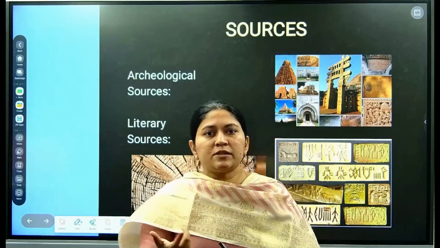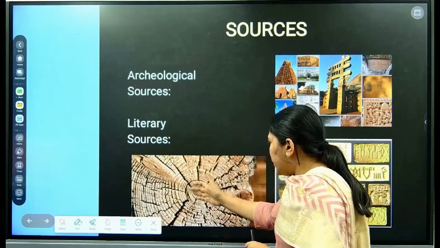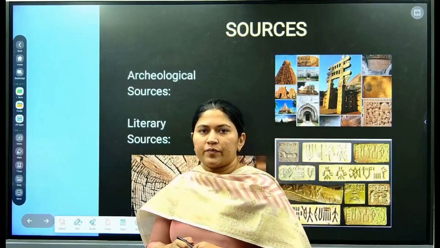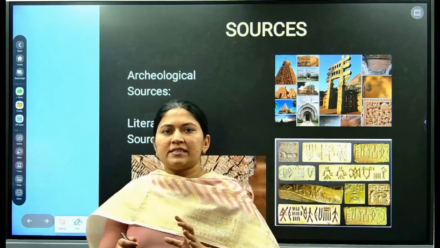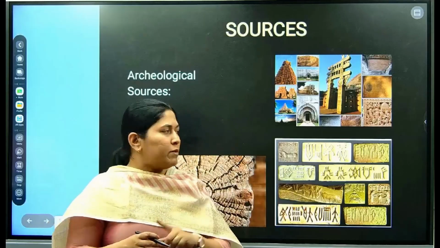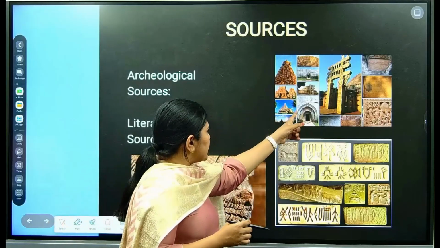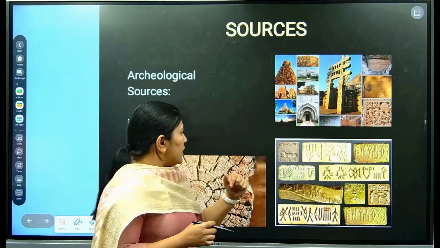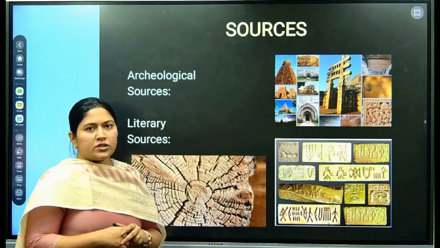Now, it has been possible only due to some of the natural evidences which we have today. On this basis, we divided our evidence into two forms. First is the archaeological form, that is the pillars, inscriptions, sculptures, coins, idols, caves, and walls, and the second is literary sources.